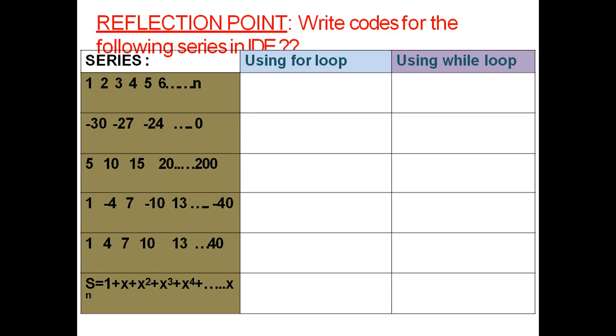This is the third reflection point. You have to write for loop as well as while loop for the following series. Perform these exercises and submit.